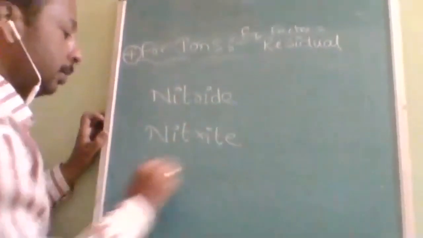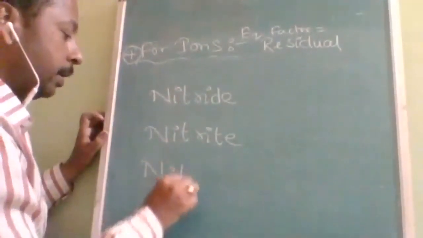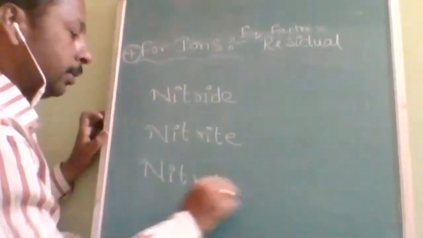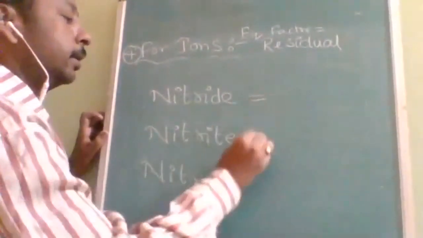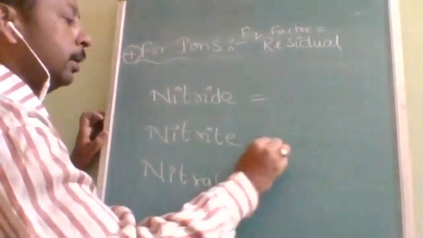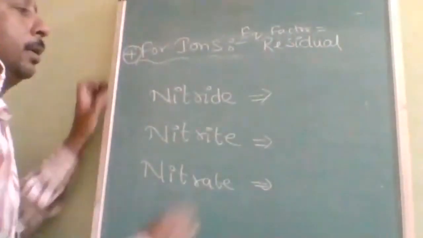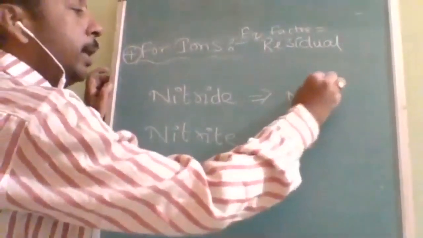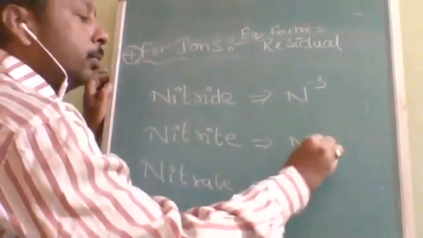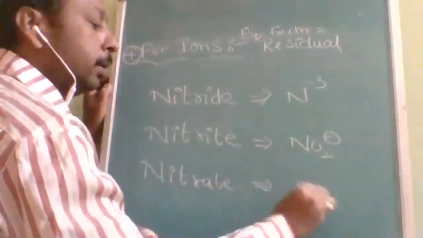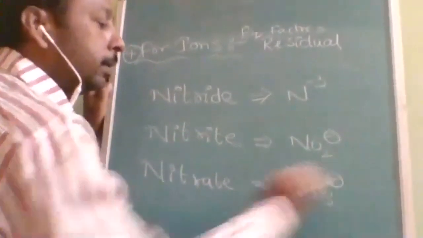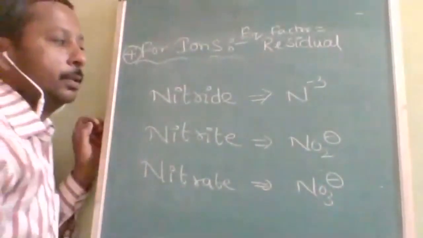Nitrite, then nitrate. Okay, so these are the three different things. What are these? These are the three different things. Here it shows -3, it shows -1, it shows -1. What is the difference? Oxygens.